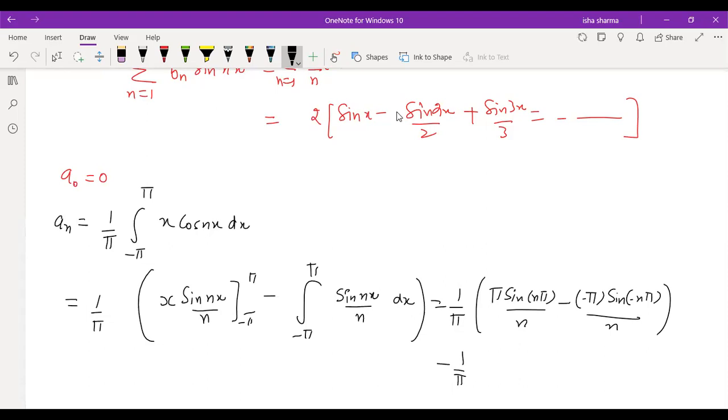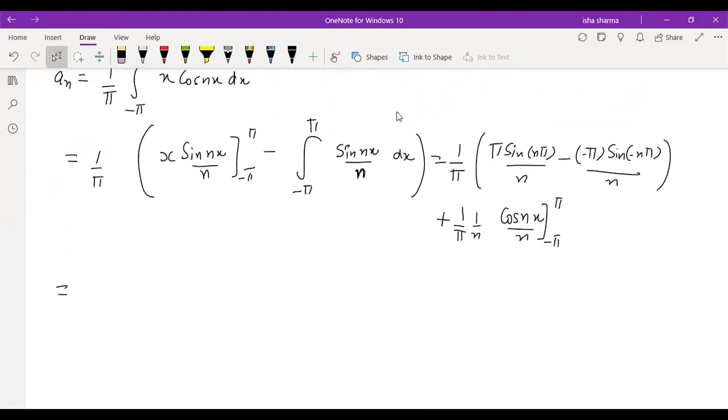Again, one more time you have to integrate. The integral of sine is minus cos, and one negative is already there, so this will be plus, and 1 by n is already there. So this is 1 by n, and one more time you integrate, so it will be cos nx by n, and then you substitute the upper and lower limit.